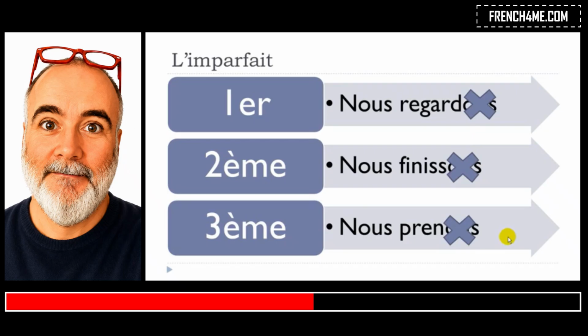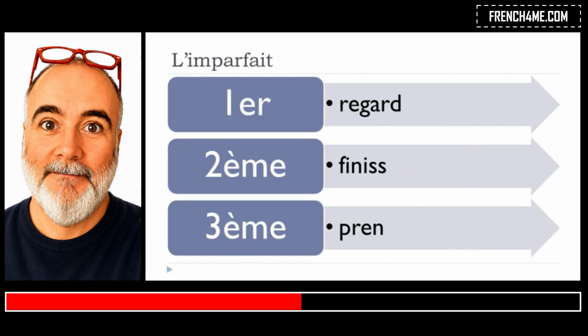So the thing will be to take away the ending of nous. And the ending of nous, it's ons. Like you saw here, here, and here. So the idea is that this ending, you will take it away, okay? Then, that's the thing we will keep. Regarde, like that, without the ending for nous. Finisse, without the ending for nous. And then prenne, without the ending, okay?